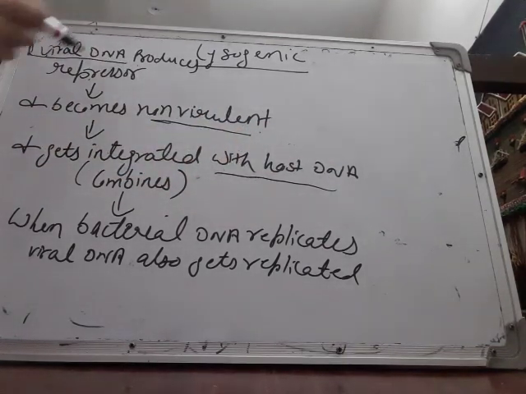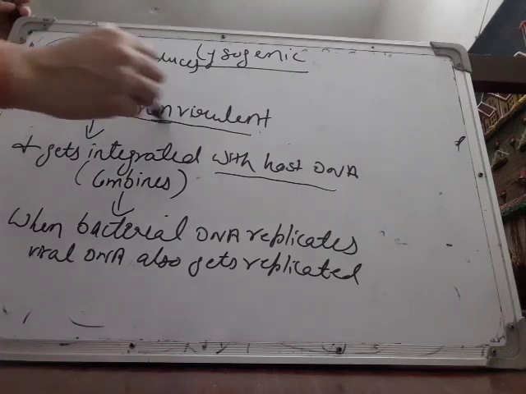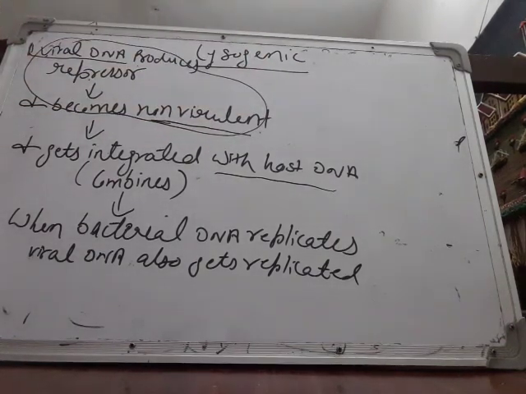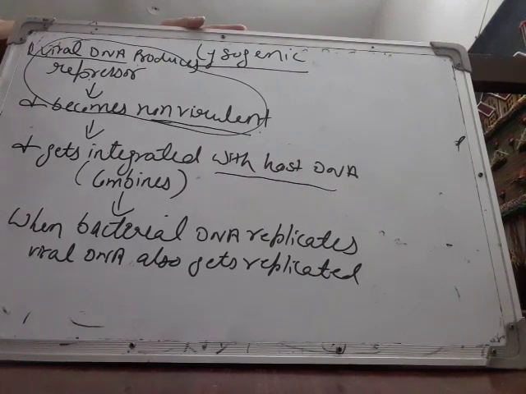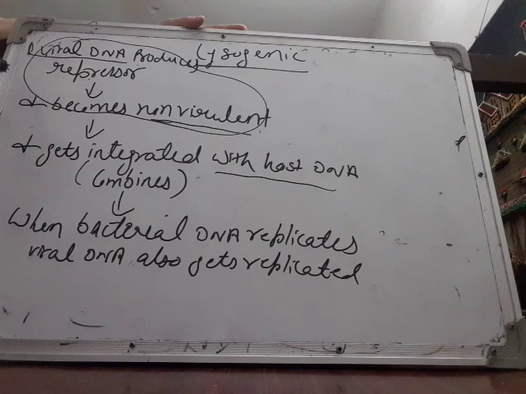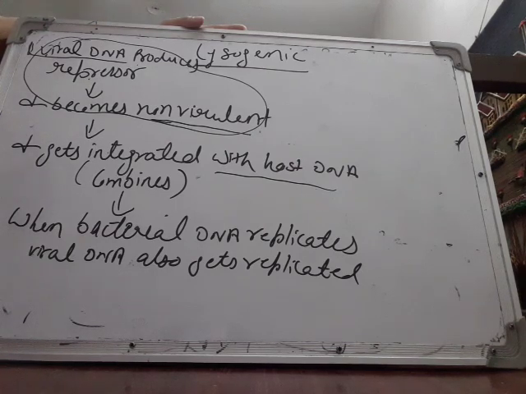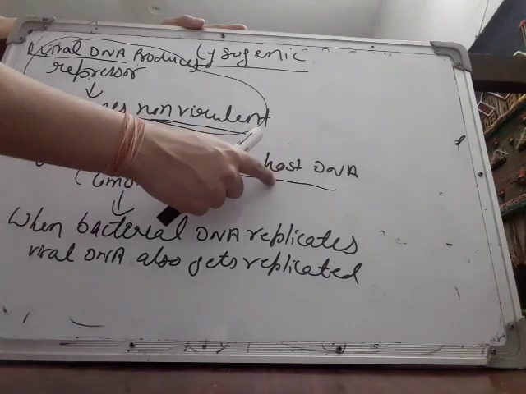If you're finding it difficult, you can skip these 2 points. Only what you have to write is, in lysogenic type of reproduction, what happens? Phages attach themselves to the bacteria with the help of the tail, and the tail drills and makes a hole in the bacterial wall. Through this hole, viral DNA enters into the host, and when it enters into the host, it combines with the host DNA.